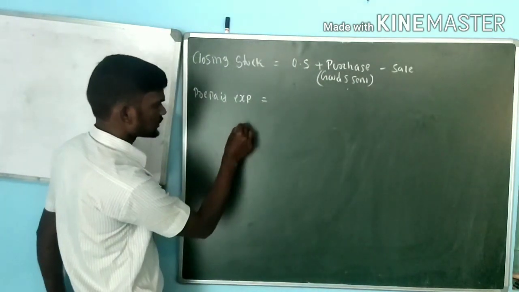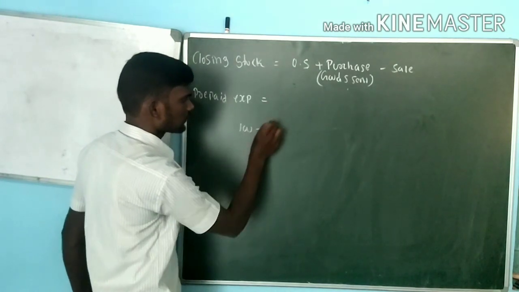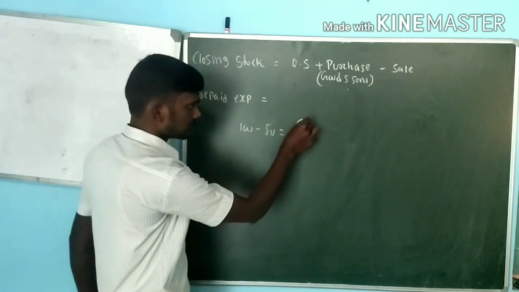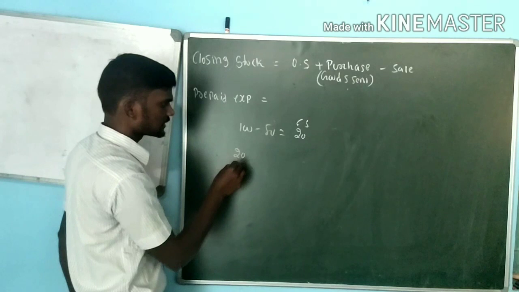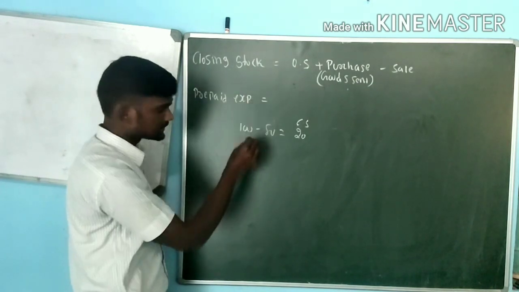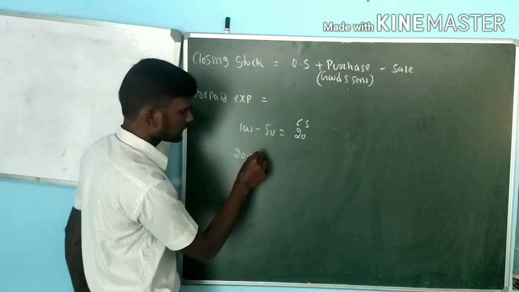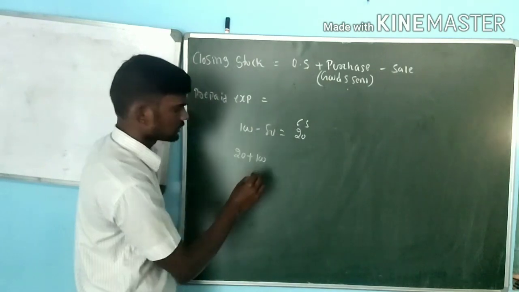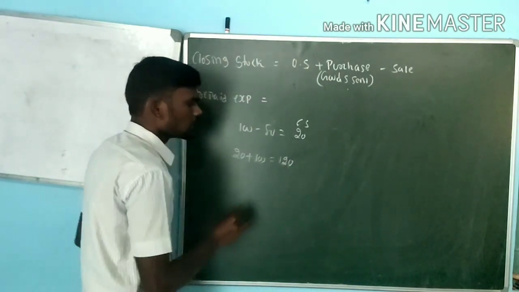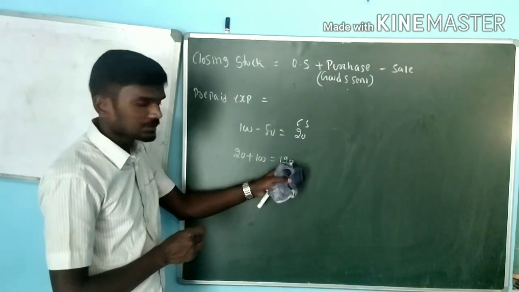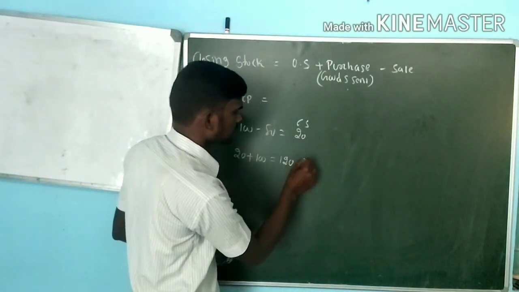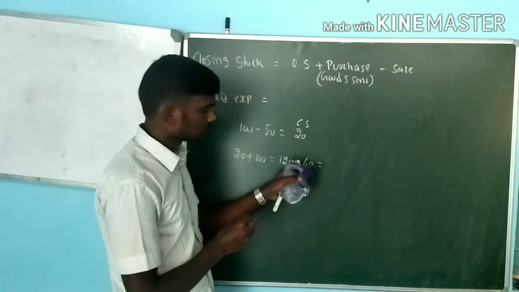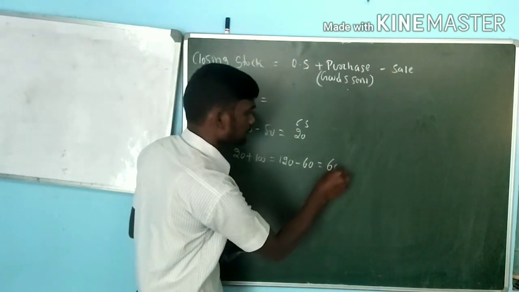In the same situation, 100 minus 80 rupees, how much is left? That is 20 rupees. It is the closing value. This year's closing value will become the opening value for next year, that is 20 rupees opening prepaid expenses, plus during the year the head office again sends some amount, assume 100 rupees. Now within the branch, how much amount is there? That is 120 rupees. Out of this 120 rupees, at the branch they spent only, for example, 60 rupees for expenses. How much is the closing value now? The closing value is 60 rupees.